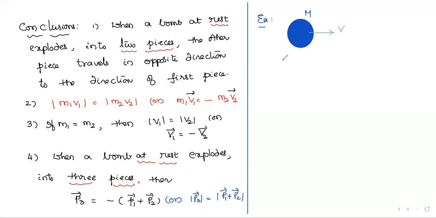Look here: before explosion, the bomb is not at rest.